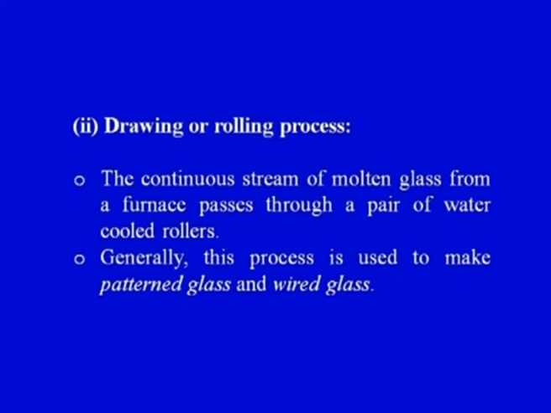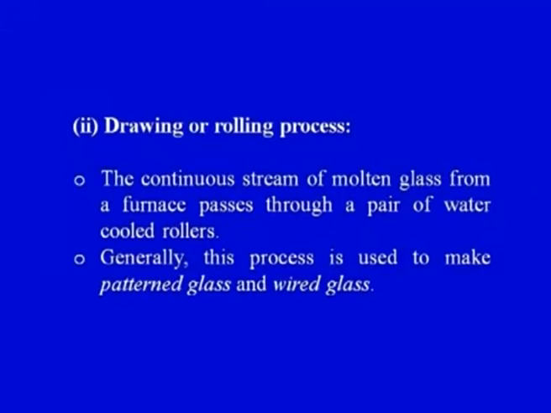How? The continuous stream of molten glass. It means a specific set of raw materials or constituents of glass have been melted, and that stream of molten glass from the furnace passes through a pair of water cooled rollers. So there are two rollers which are water cooled, and the continuous stream of molten glass is passing through these rollers. Generally this process is used to make patterned glass and wired glass. Sometimes we may have a wired glass for specific applications or fire retardancy.